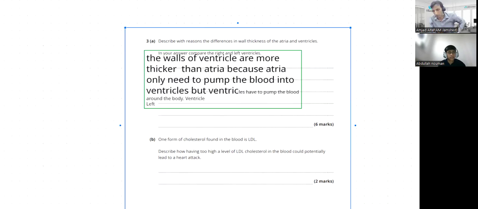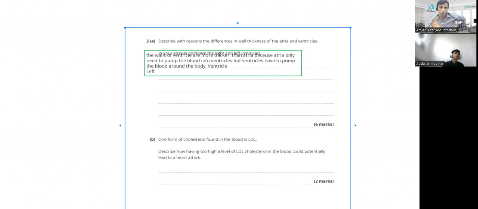What's the function of the right ventricle, Abdullah? It's transporting blood, it has to pump the blood into the body. No, no, no. I'm asking for the right ventricle, not the left. Left is responsible just for, we just have to pump the blood into the left ventricle.